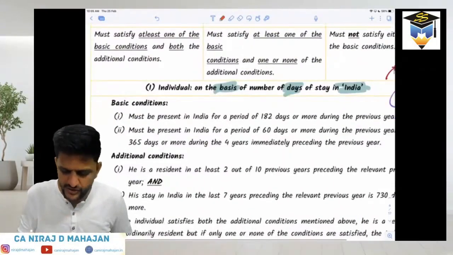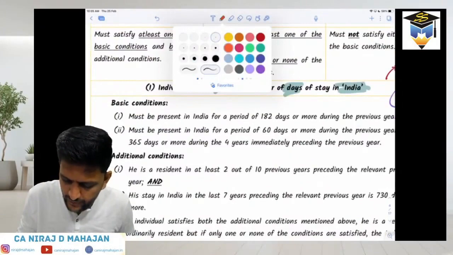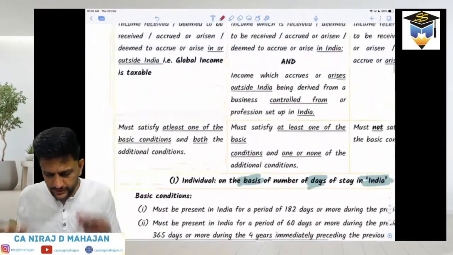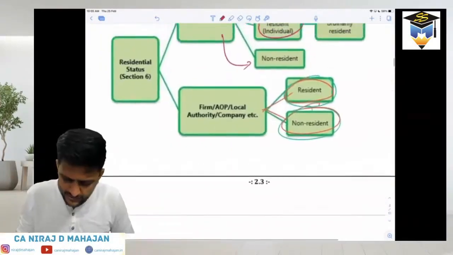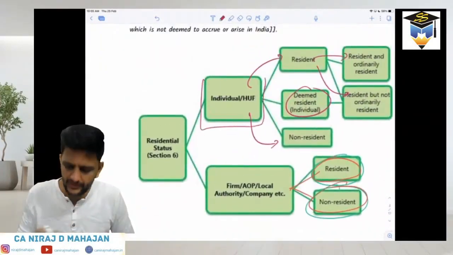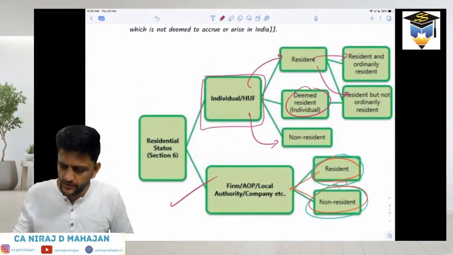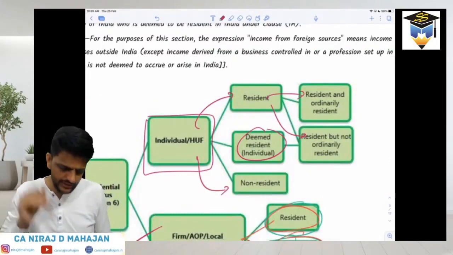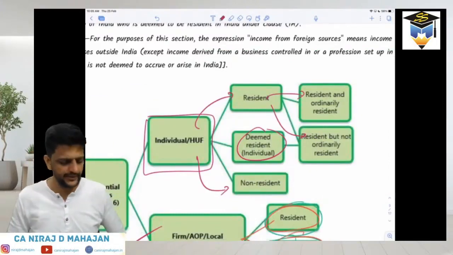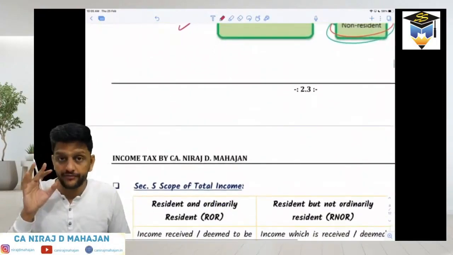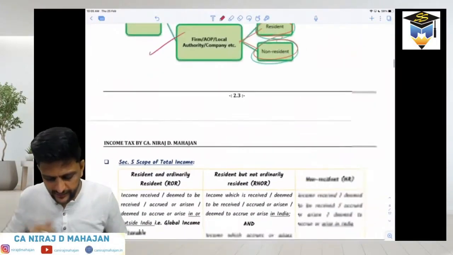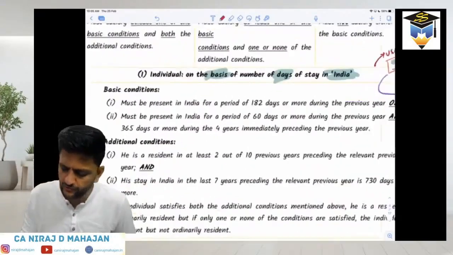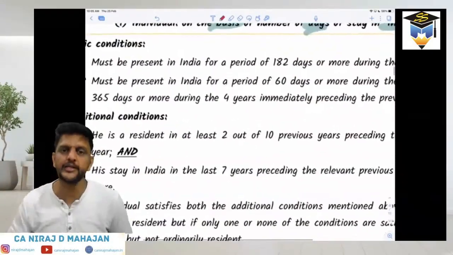Okay. Please pay attention. This is the basic and the most important thing for you now. In this chapter, only this person is going to be very tricky for you: individual or HUF. This is very easy: firm, AOP, BOI. So only this ROR, RNOR, especially thanks to Nirmala Madam Ji. Especially from this year, it has become a little bit complex. After many years, at least a decade, there has been a change in those rules as well. But what to do now? Whatever. It is part of our syllabus now. Okay. Done. Let's go ahead, everybody.